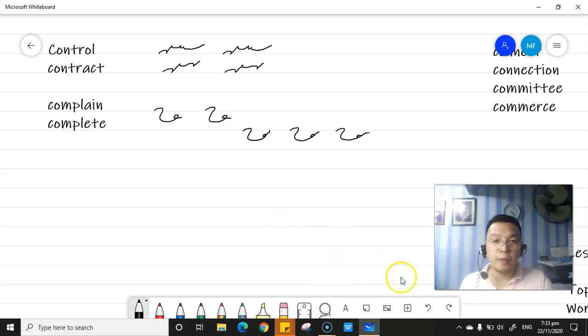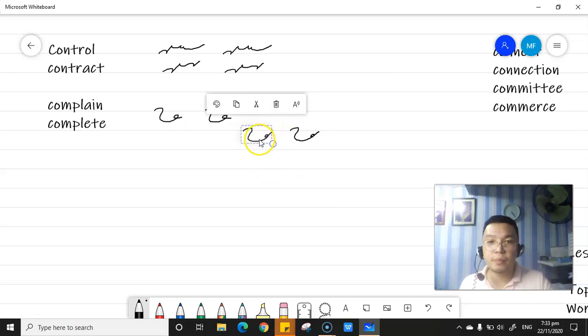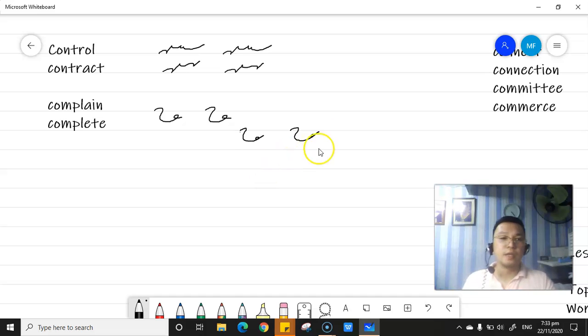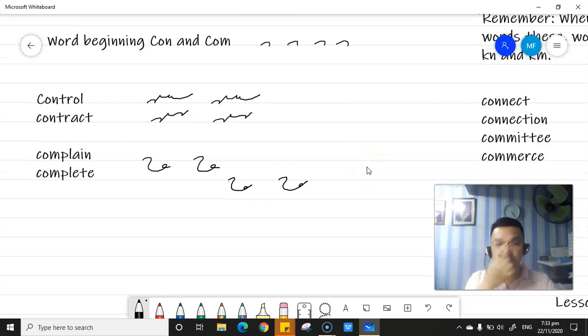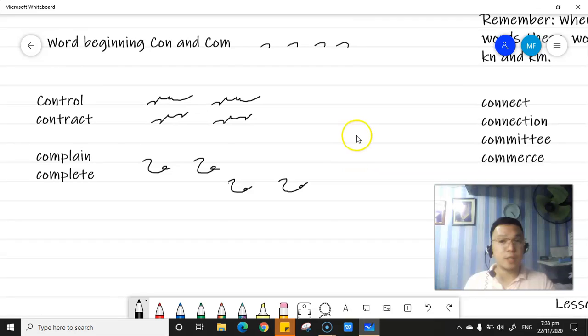Do not mind the last example and the first example. Let me correct it, class, kasi nag-over. Complete. So as you can see, this is how you write the words beginning con and com.